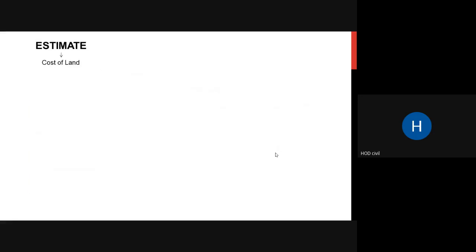So estimate. What does this estimate consist of? What are the various things that are covered under this estimate? First thing is the cost of land. Always you need land to construct, so always that cost of land is there.